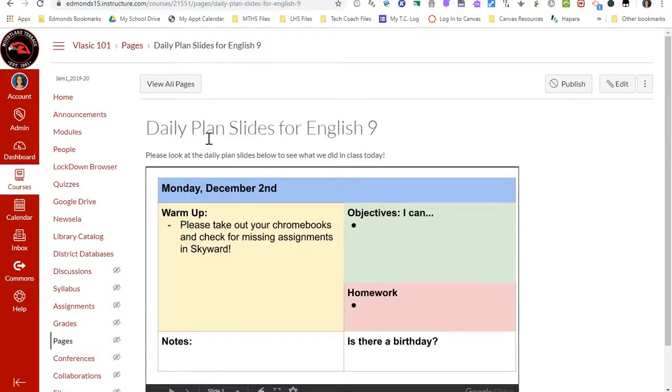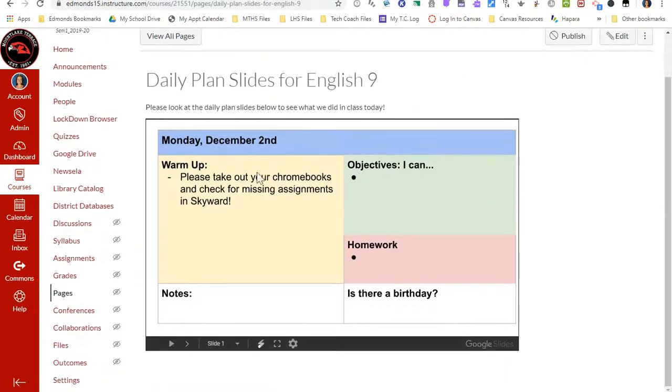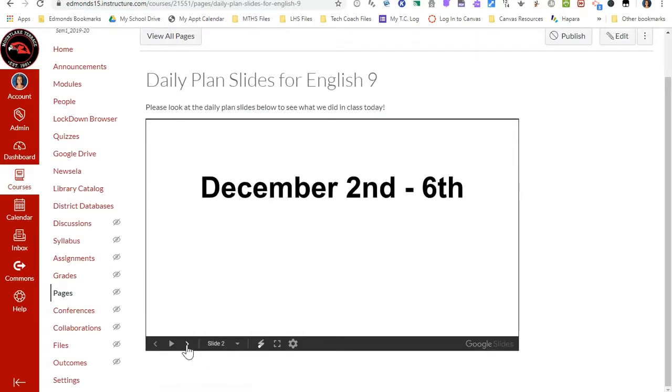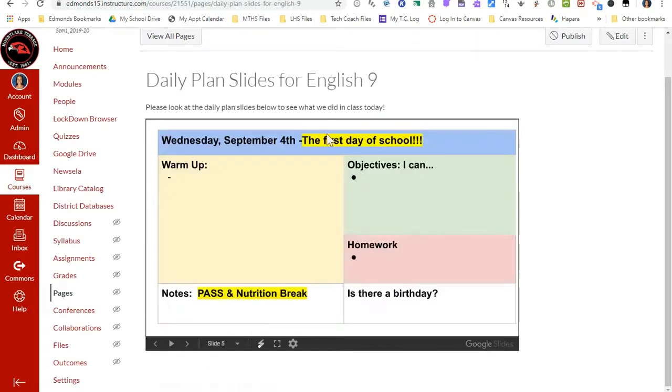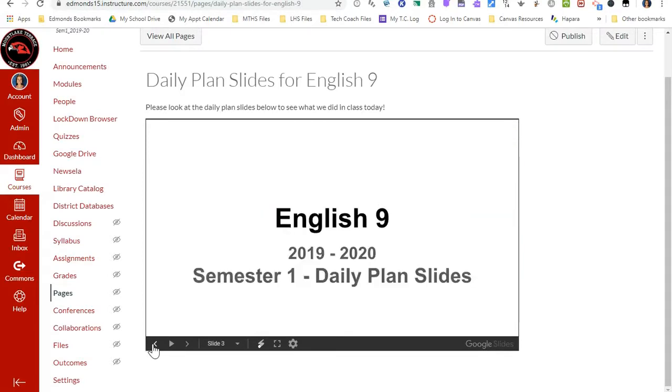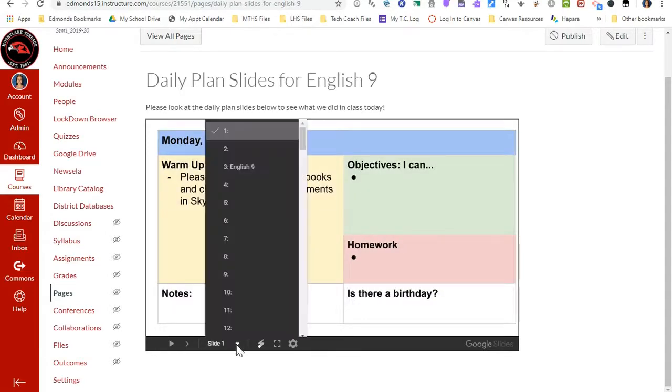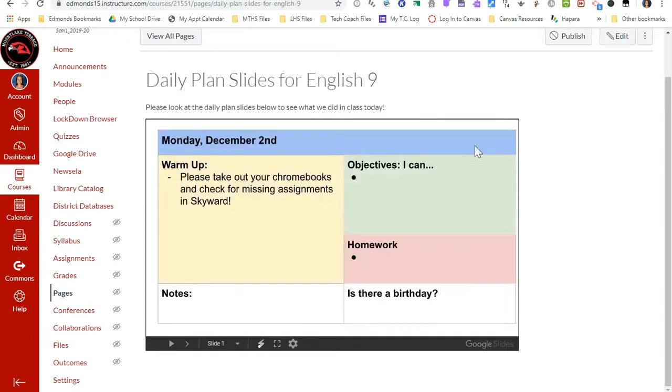So this is what it'll look like for the students. Here's the Google Slides presentation. Again, the very first slide is what will show up on Canvas, so they can click through and they could see previous slides from previous days. They could also click here and go to the different slides within the presentation.